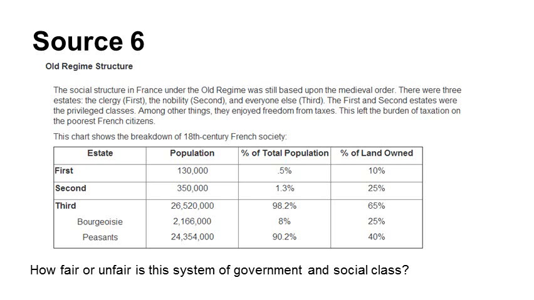The chart shows the breakdown of 18th century French society. The first estate represented 0.5% of the population, but they owned 10% of the land. The Second Estate represented 1.3% of the population, but they owned 25% of the land. The Third Estate was actually divided into two groups: the bourgeoisie, which is the middle class, 8% of the population with 25% of the land, and then the peasants, 90% of the population, but they owned 40% of the land. How fair or unfair is this system of government and social class?